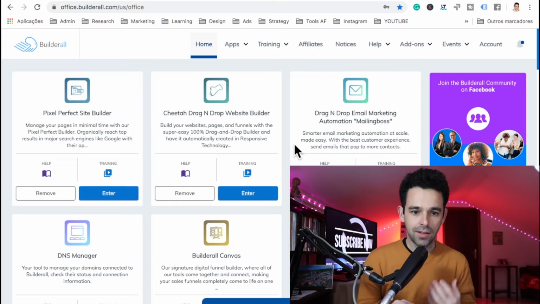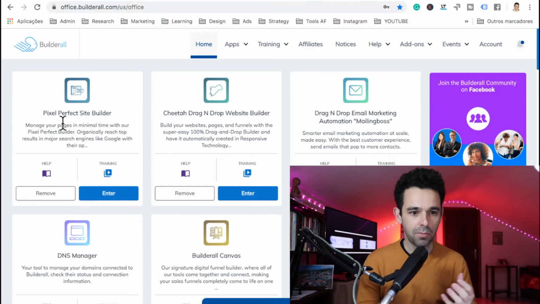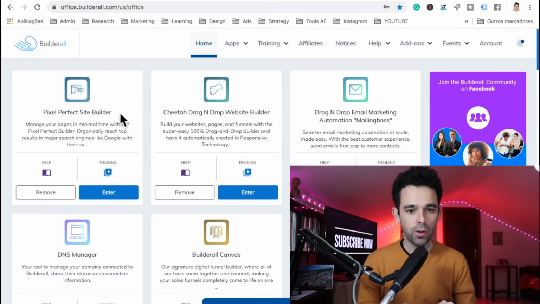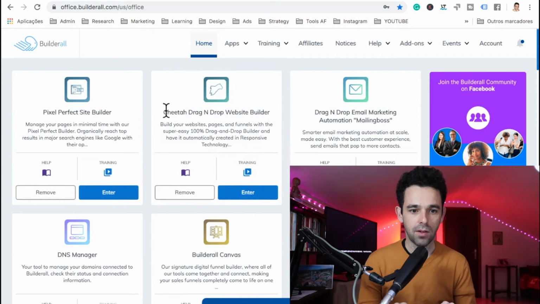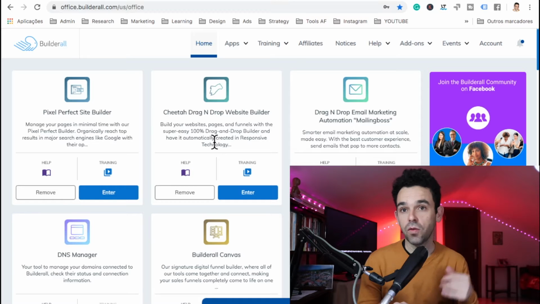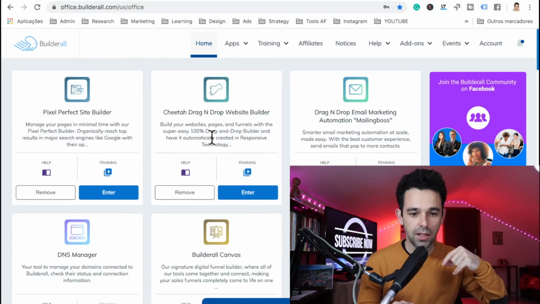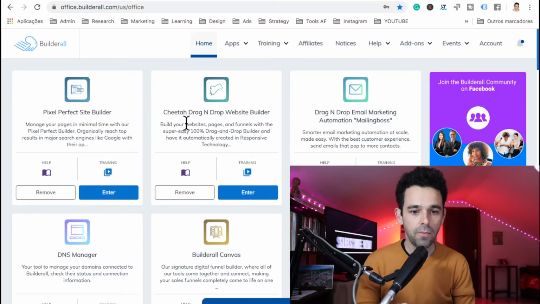All right, so the next thing that I want to share with you is actually Builderall has the tools it shows here. You can open each tool. And so let me tell you that, for example, this one tool that is the most used of Builderall, which is called the Cheetah Builder, the Cheetah Drag and Drop Website and Funnel Builder, this one. You can create websites, funnels with this. And I actually have a video showing you step by step how to create a website and also a funnel with the Cheetah Builder. I will leave the links for these videos beneath this video so you can check them out.